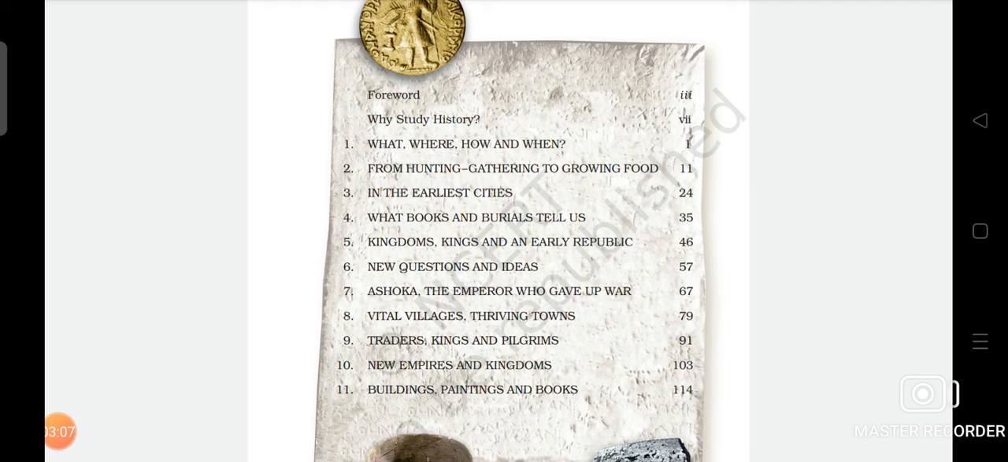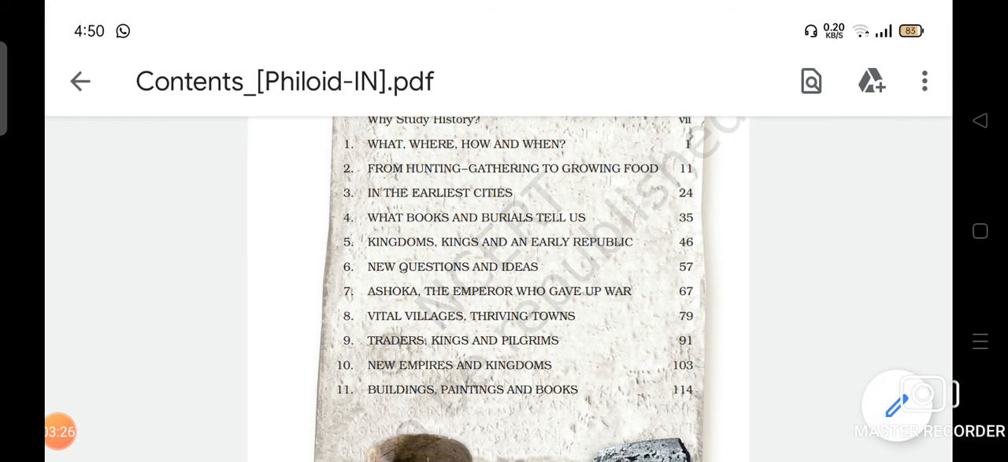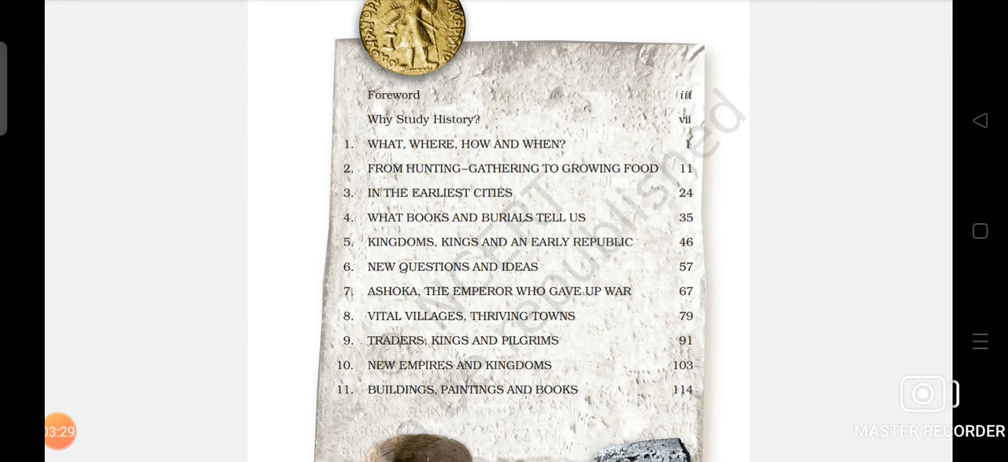This will help us understand the Ashokan empire. The eighth chapter is Vital Villages, Thriving Towns. This is about the village pattern, how they usually lived, and about towns and planning. The ninth chapter deals with Traders, Kings and Pilgrims. This deals with how many travelers and traders came, and at what level they were doing trade. The kings usually, and the pilgrims also.